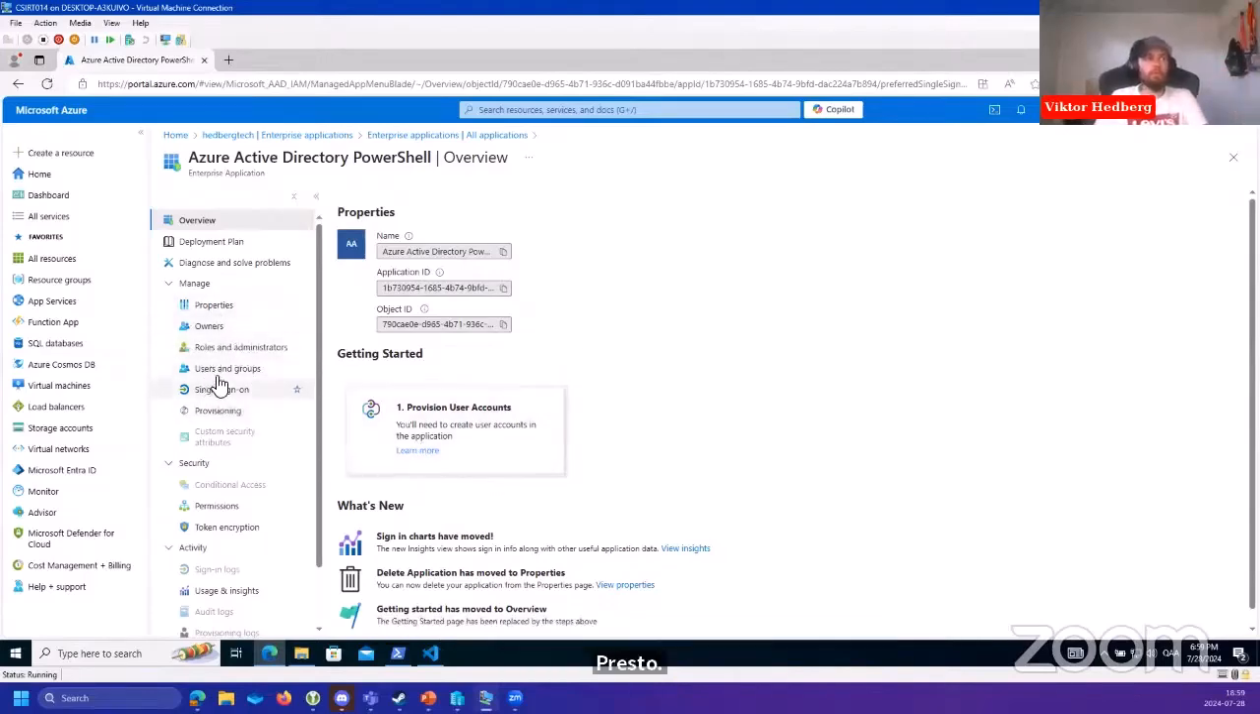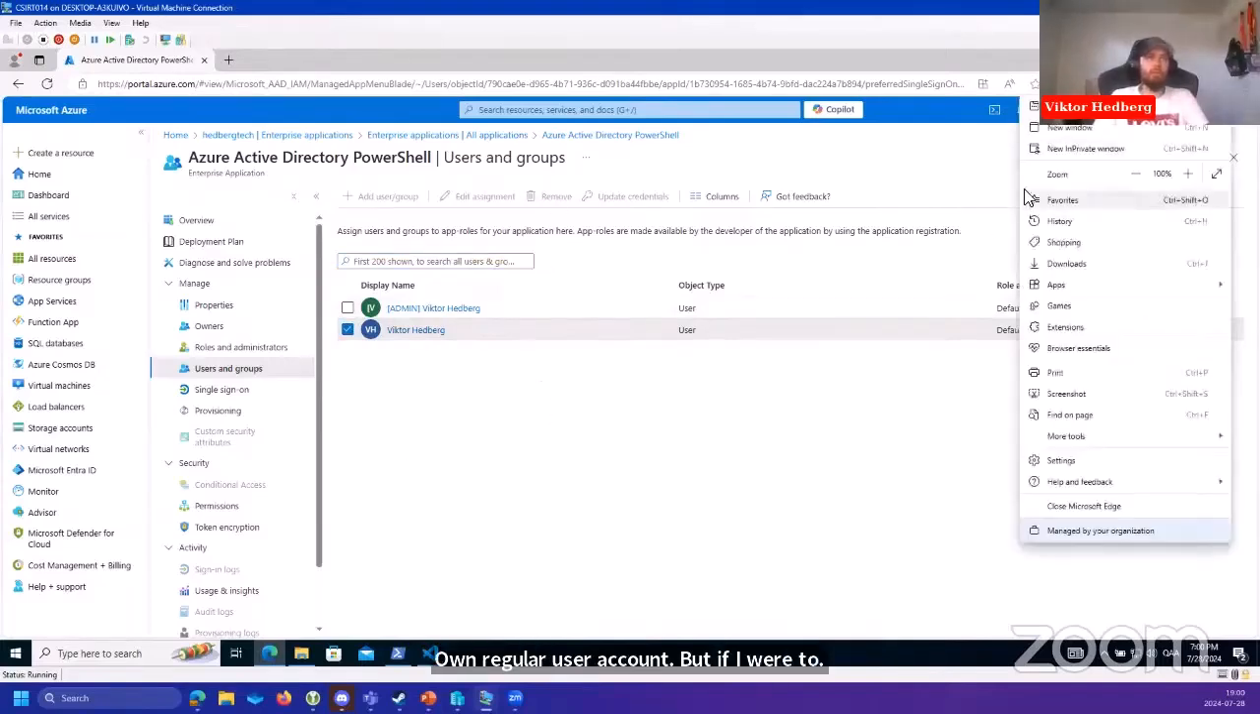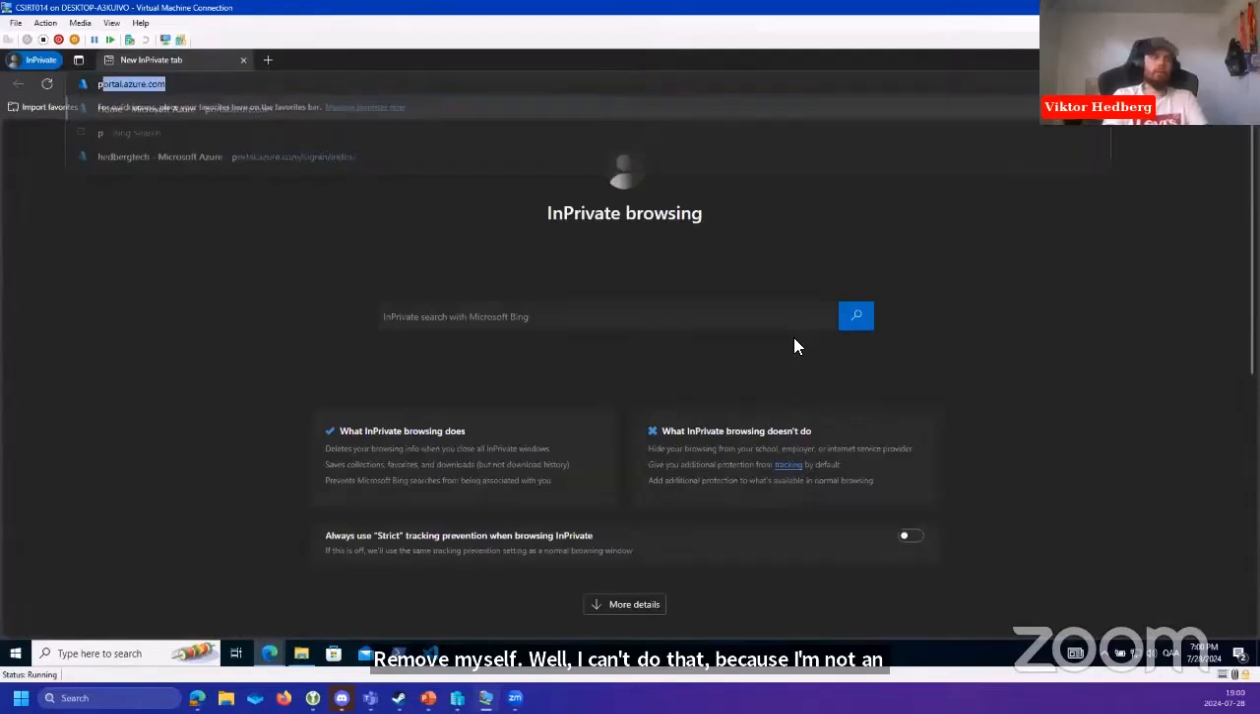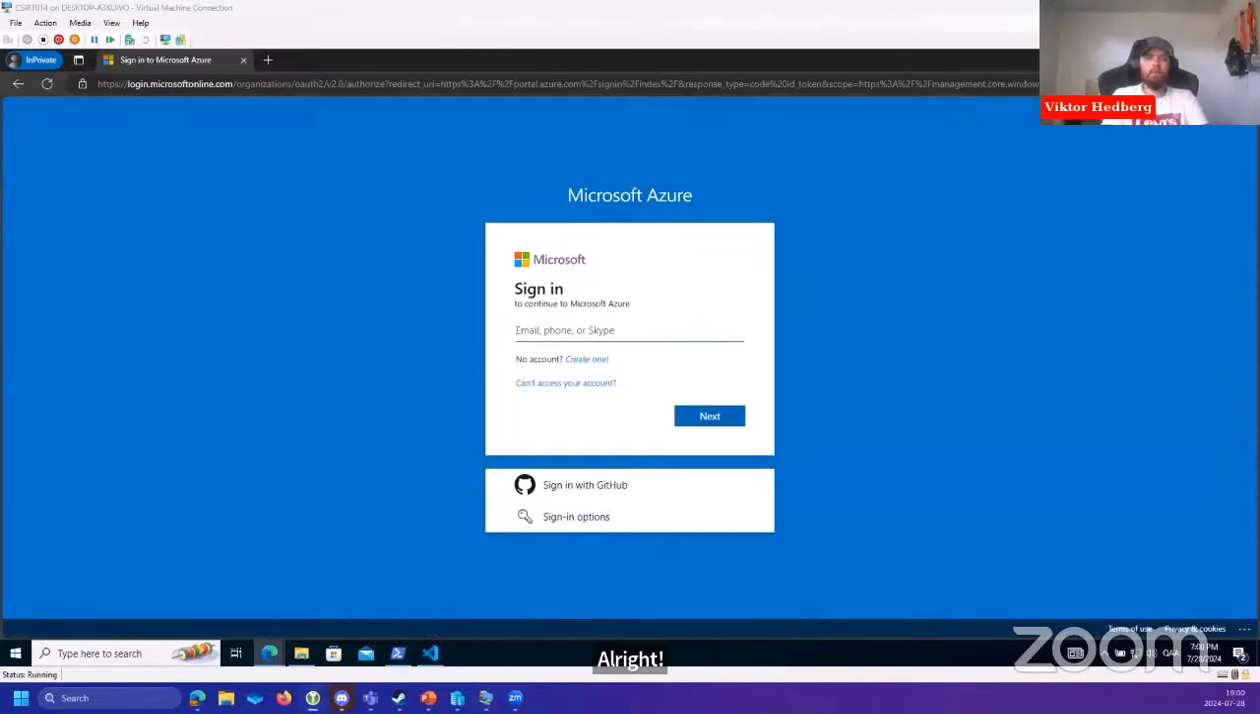And what we can do now is that we can actually say, okay, which users are allowed to use this application inside of this tenant? So for the demo purposes, you can see I added my own regular user account. But if I were to remove myself, well, I can't do that because I'm not an admin. Give me 2 seconds. We'll need to log in as an admin to actually do that. Just need to grab some passwords.